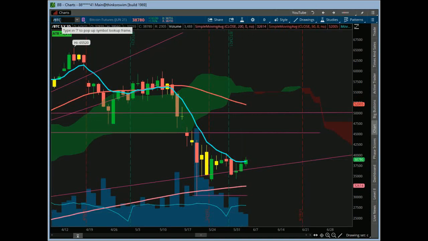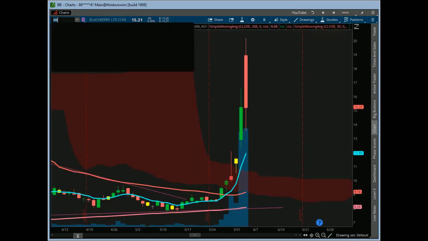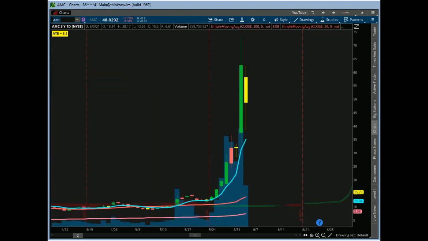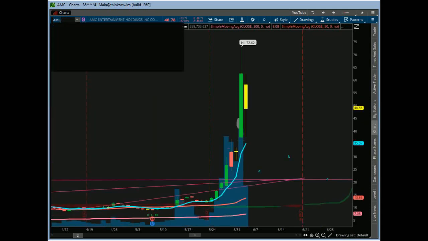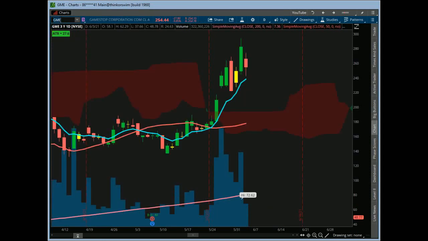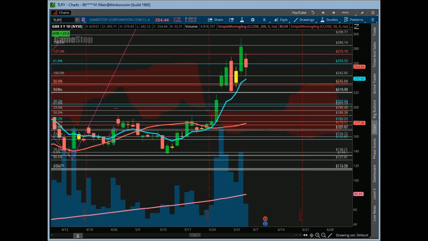We've got a couple other meme names on the request list here. So we got BlackBerry. Woo, nasty reversal off of that one. AMC. Let's take a look at this one here too. Really volatile right here, down 20%, 21% right now. So see how it holds. It's a big inside day right now on this one. GME. Red Harami right now, but still over the 80 MA on this one. So we'll see if that can continue to hold the 80 MA there.